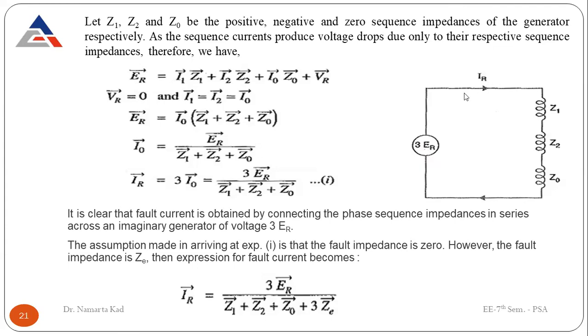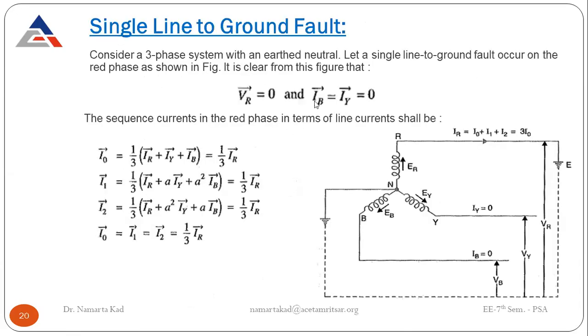As we see here from this circuit diagram, ER is equal to I1 Z1 plus I2 Z2 plus I0 Z0 components. So this is the basic equation. And as we know, VR is equal to 0.